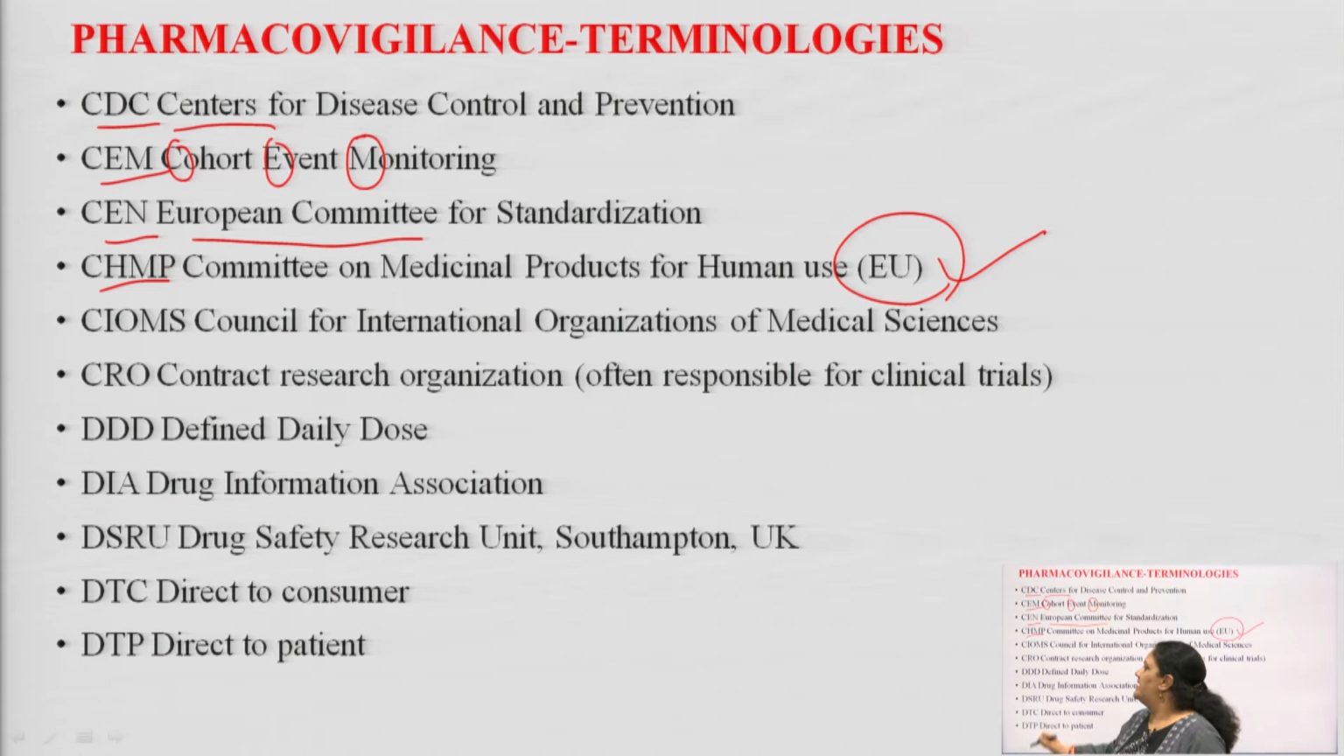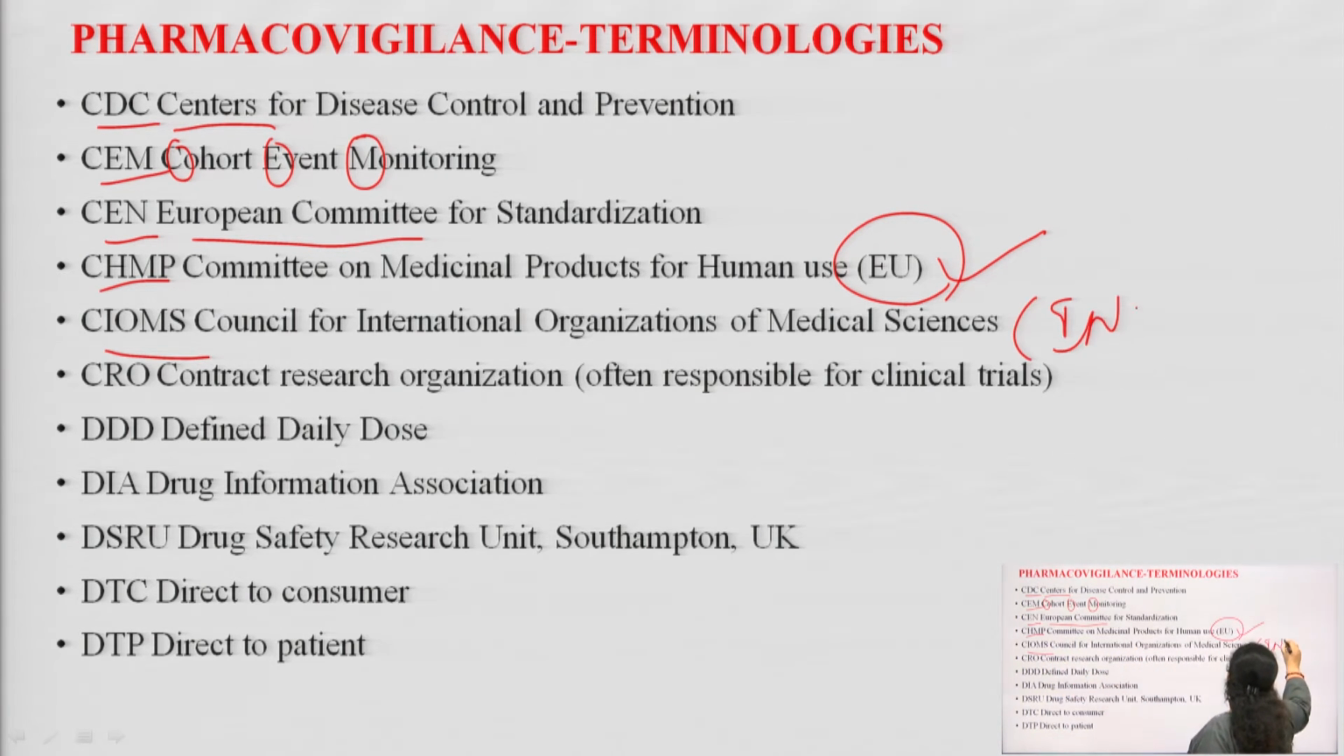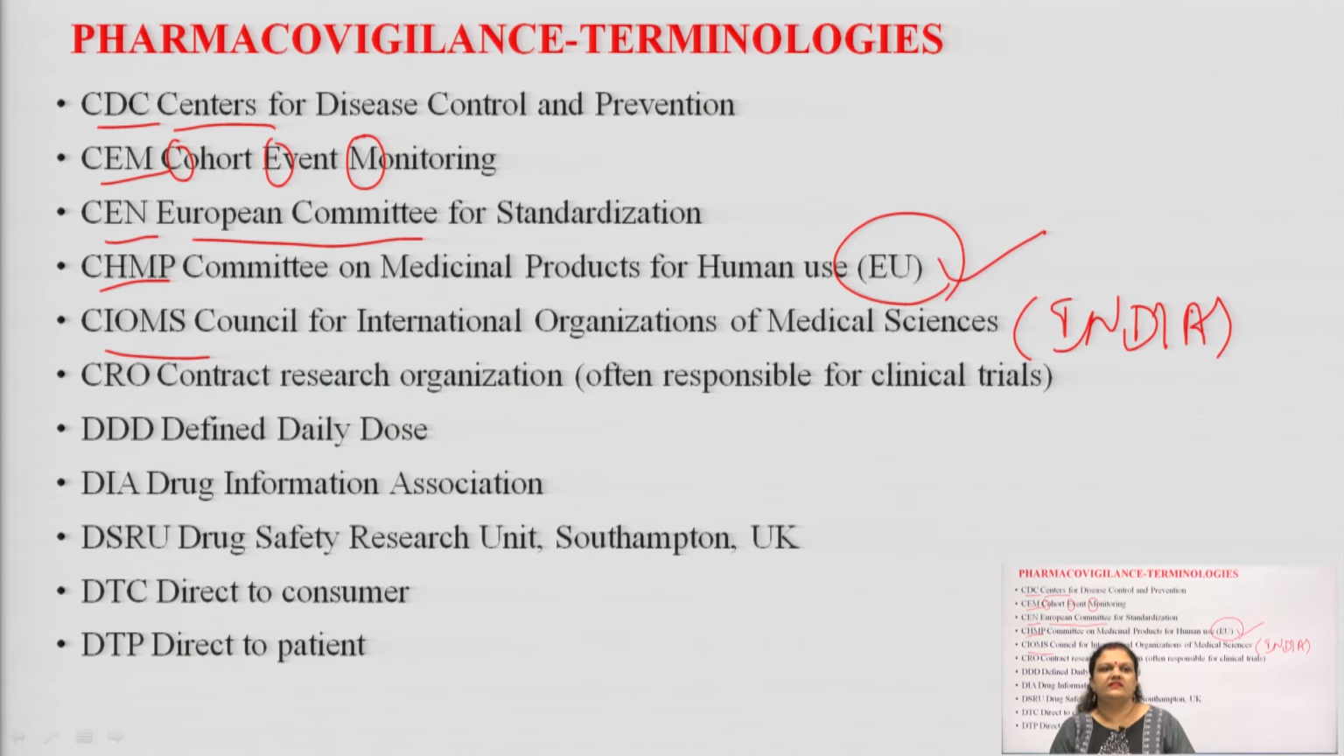Next come to the CIOMS. Students, now we are coming to our country India. CIOMS is basically the Council for International Organizations of Medical Sciences. Again in India we have in New Delhi the center of CIOMS. Next is the CRO, Contract Research Organization.